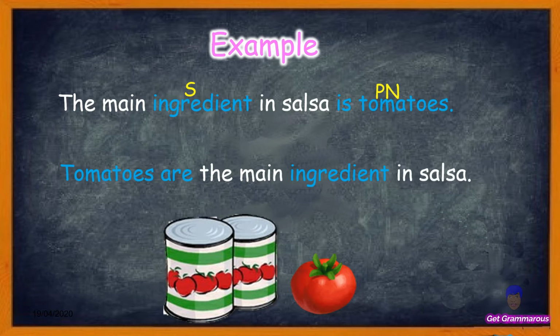If the order of the sentence is changed to become tomatoes are the main ingredient in salsa, tomatoes is now the subject of the sentence and ingredient is now the predicate nominative. Because tomatoes is a plural subject, it therefore takes the plural verb are.